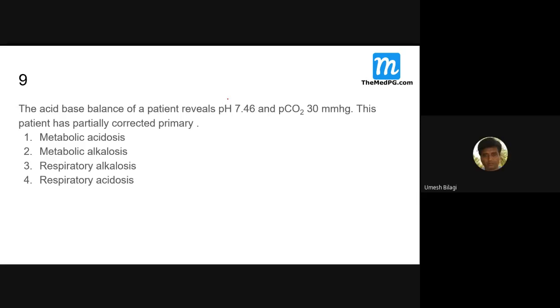Ninth question. Acid-base balance. Acid-base balance of a patient reveals pH of 7.4. I think this is a repetition of the question. Anyway, pH is 7.4, anion gap increased, bicarbonate is down. This patient has a partially corrected primary.